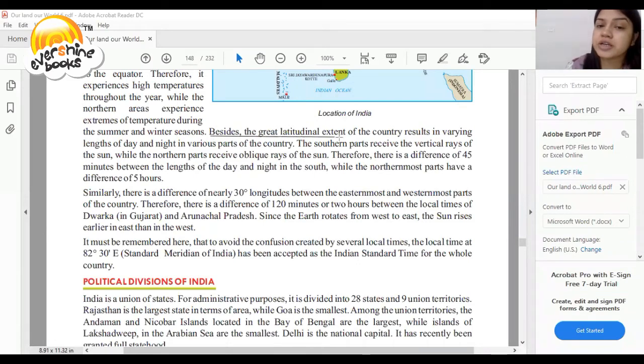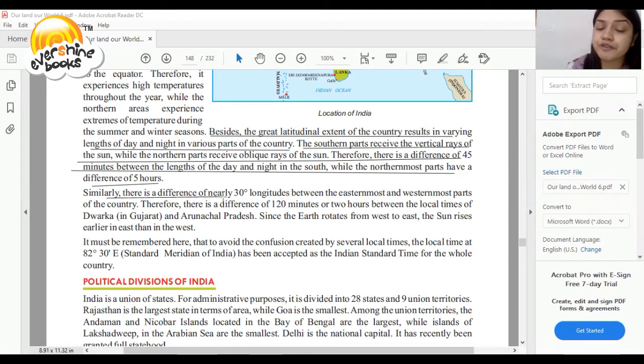Besides the great latitudinal extent of the country, the result is varying length of the day and night in various parts of the country. The southern part receives the vertical rays of the sun, while the northern part receives oblique rays of the sun. Therefore, there is a difference of 45 minutes between the length of the day and the night in the south, while the northernmost part has a difference of 5 hours.